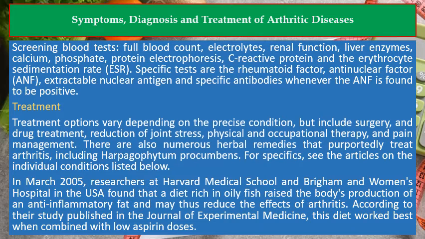In March 2005, researchers at Harvard Medical School and Brigham and Women's Hospital in the USA found that a diet rich in oily fish raised the body's production of an anti-inflammatory fat and may thus reduce the effects of arthritis. According to their study published in the Journal of Experimental Medicine, this diet worked best when combined with low aspirin doses.